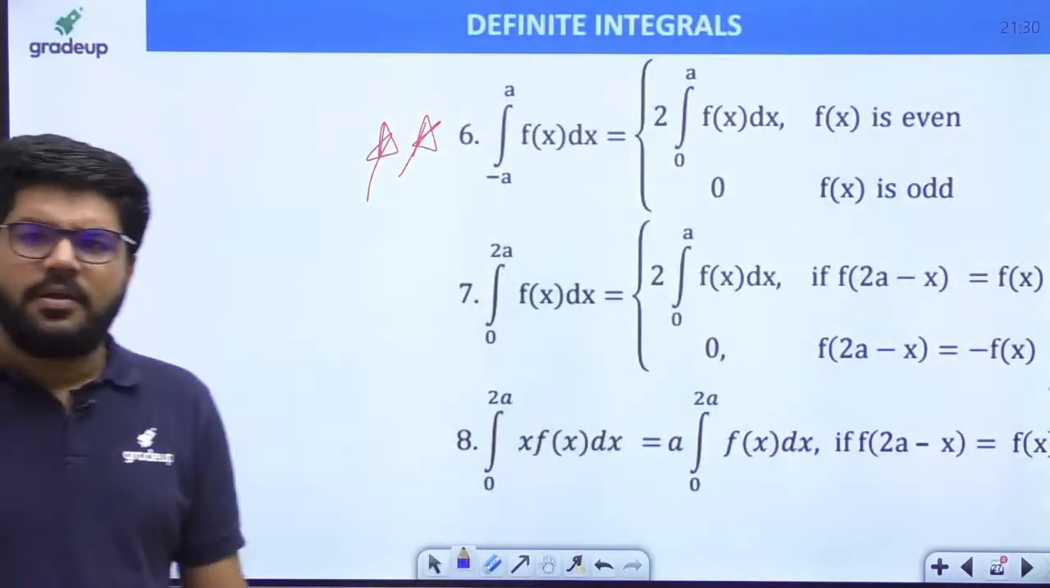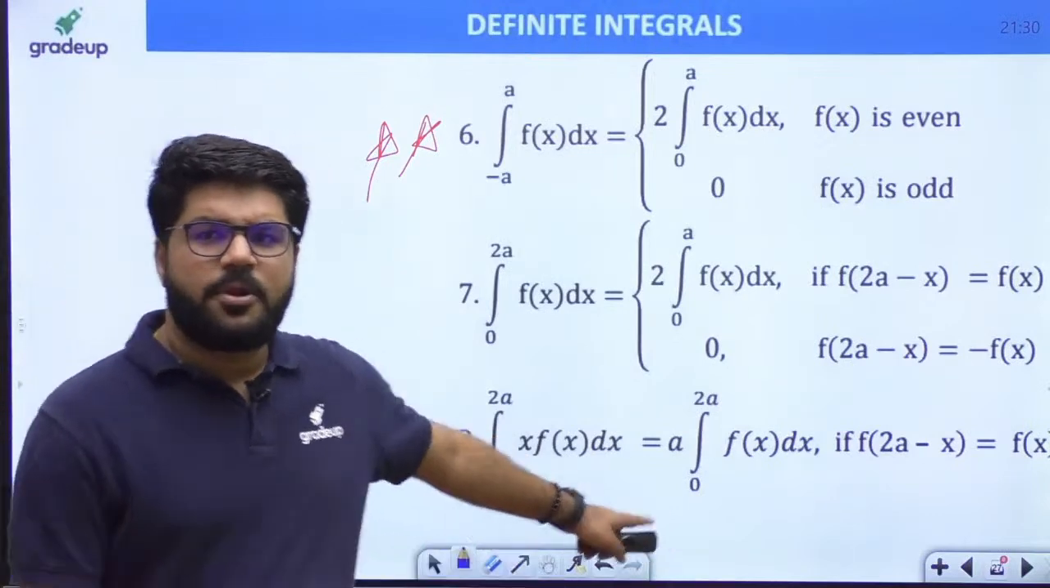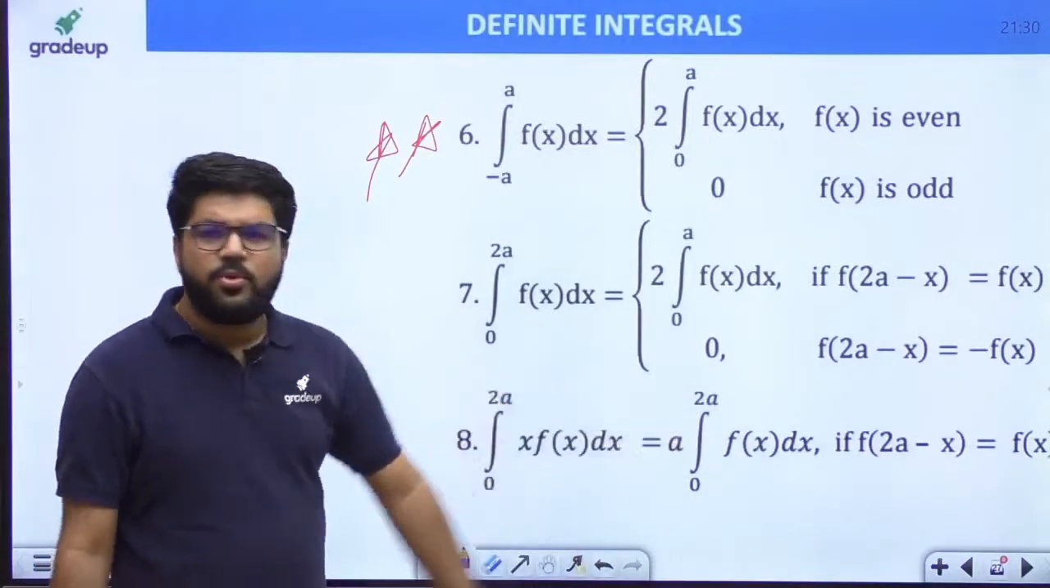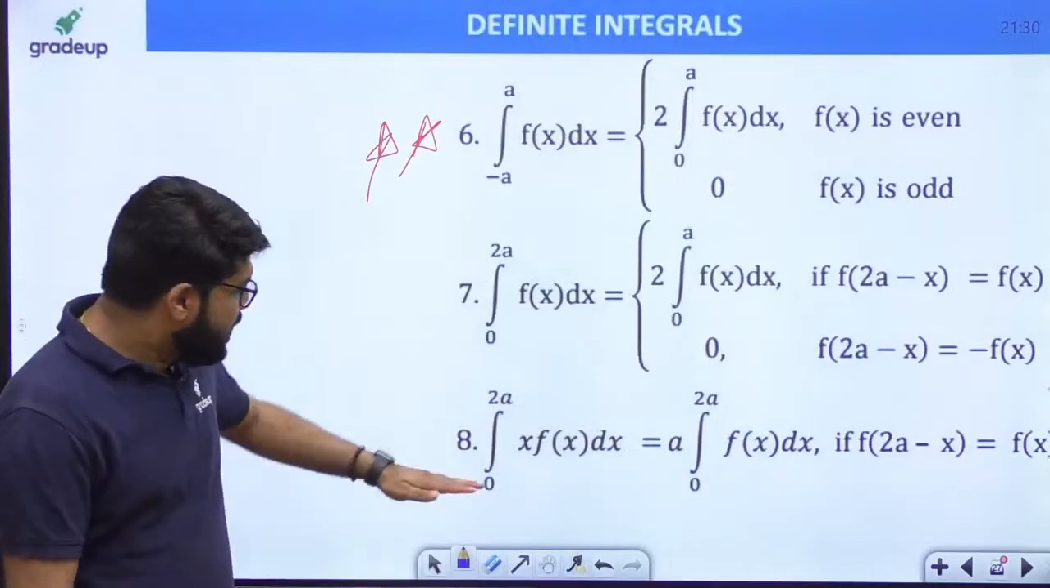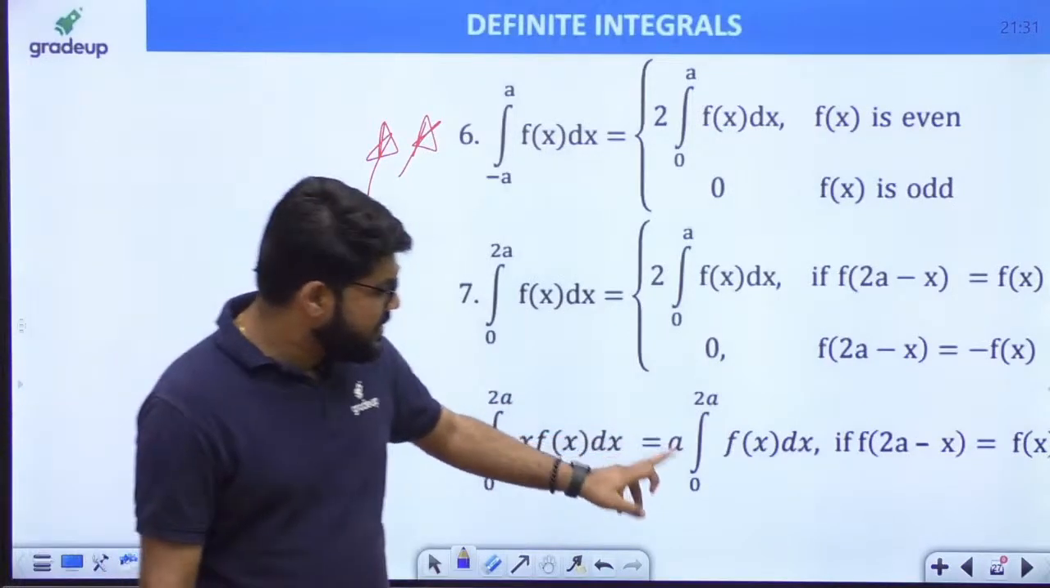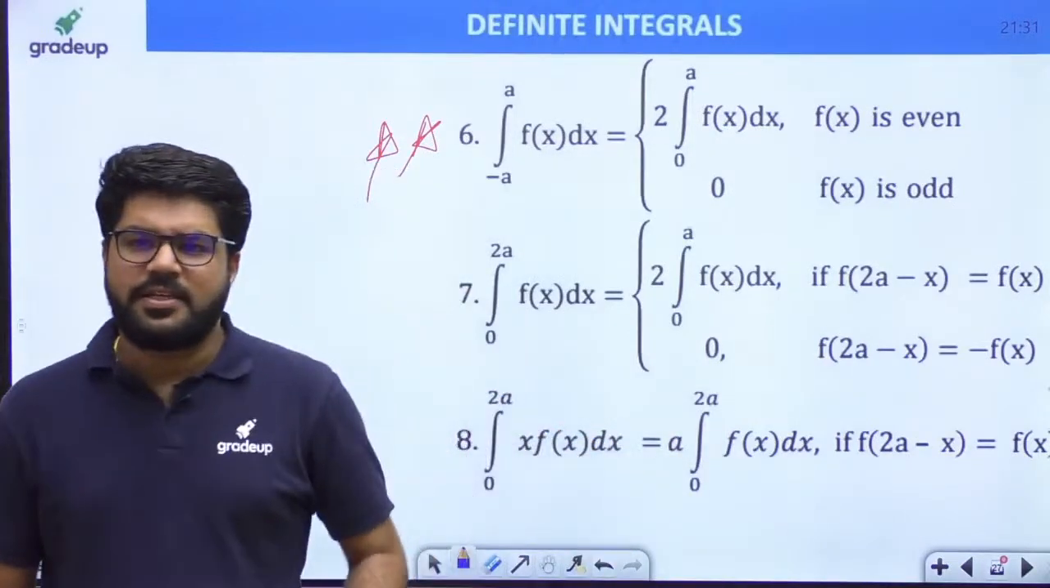Na Rahul, look at this property. The limits are 0 to 2a only. Limits will not change. Integral 0 to 2a of x f(x) dx is a times integral 0 to 2a of f(x) dx, right?